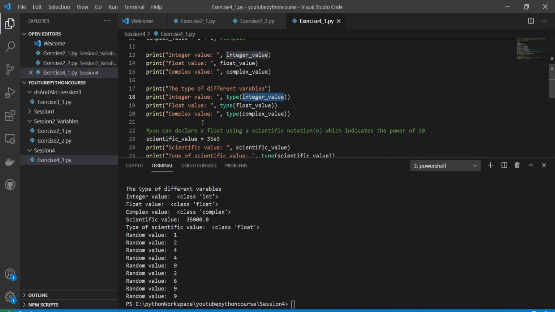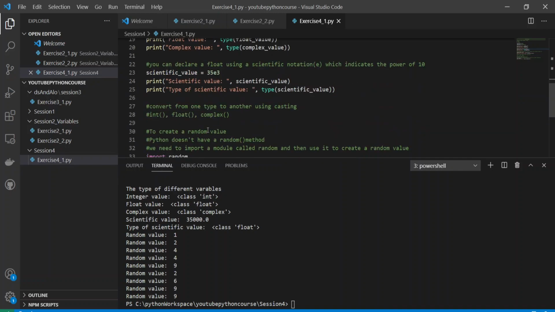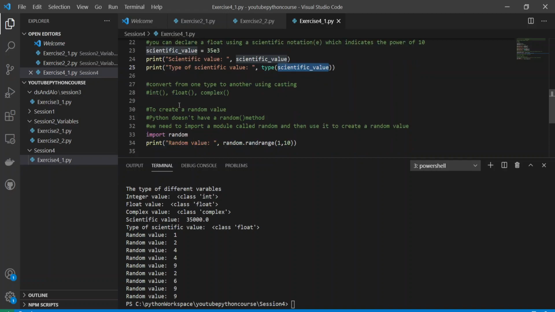Similarly for float and complex. You can also declare a float using scientific notation using e, which denotes a power of 10. The scientific value is a float type. Then we can convert from one type to another using casting. We'll look into it in the next session.